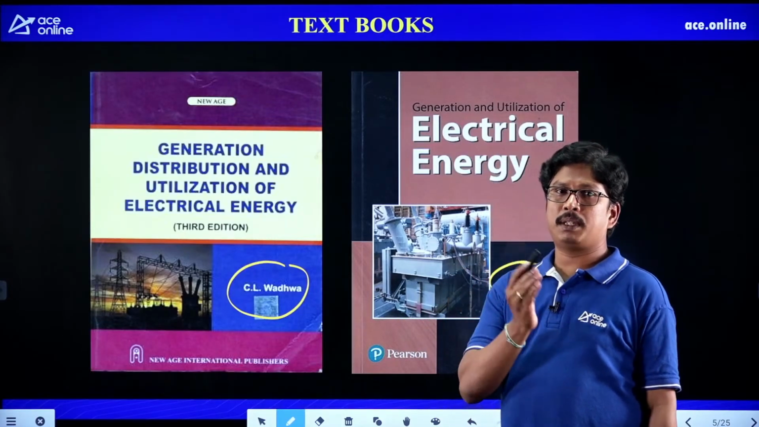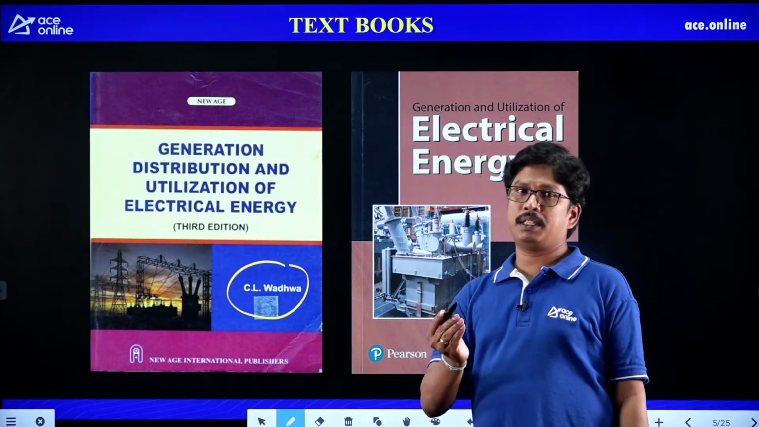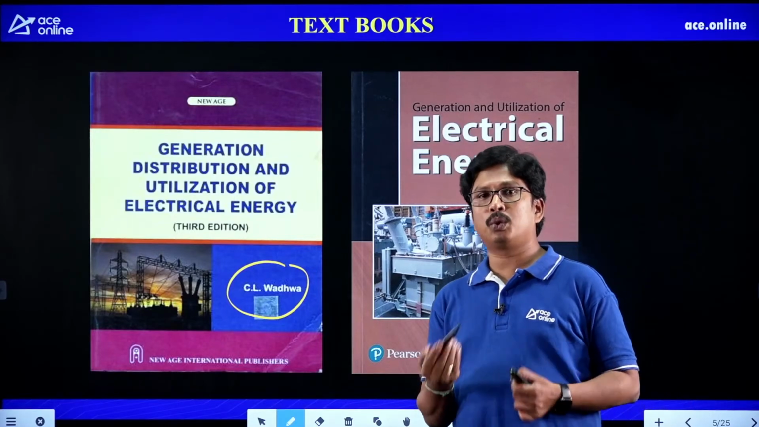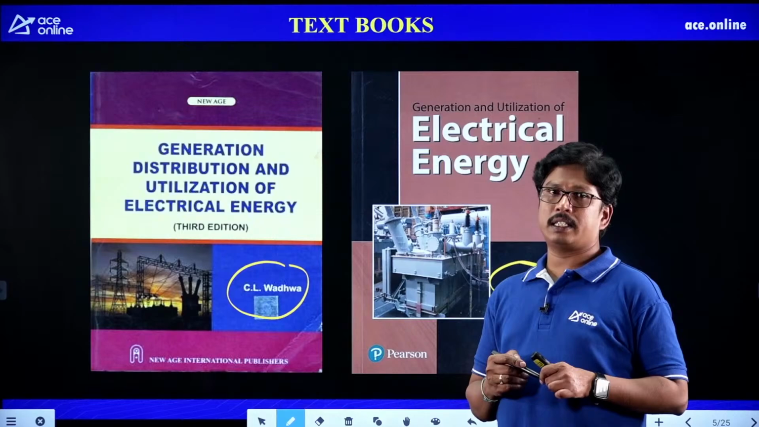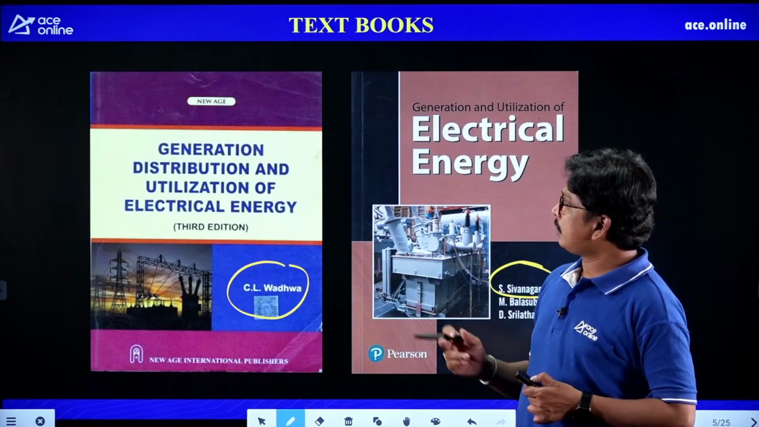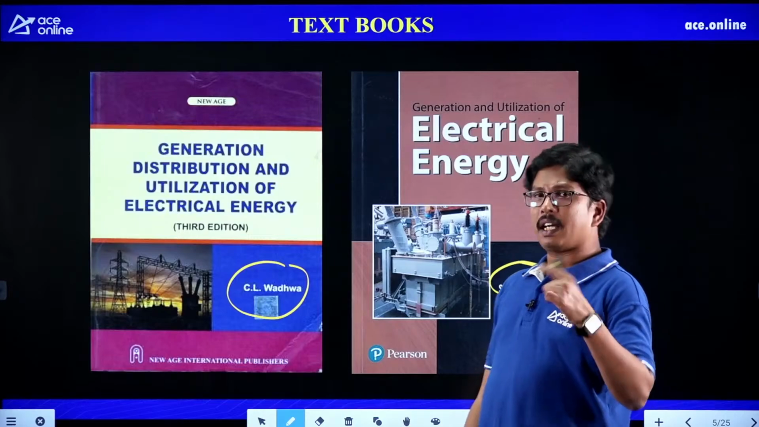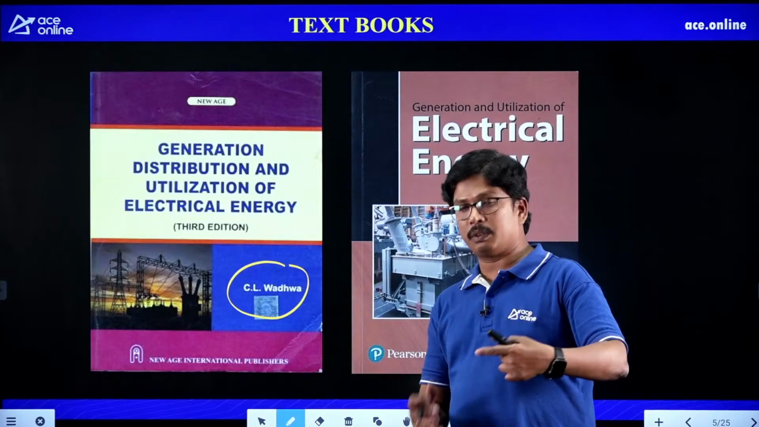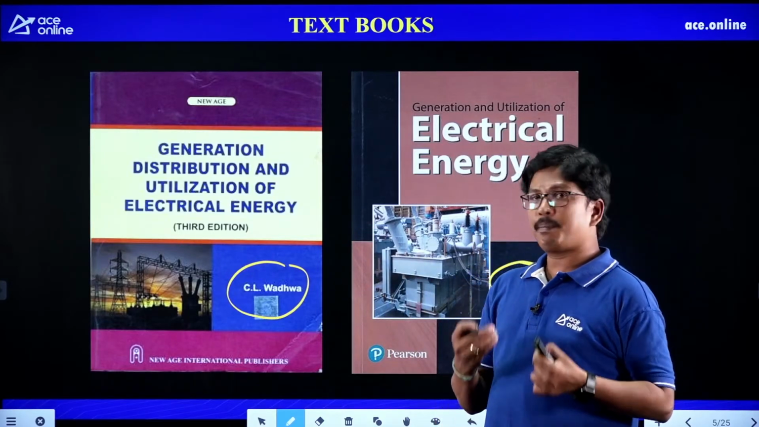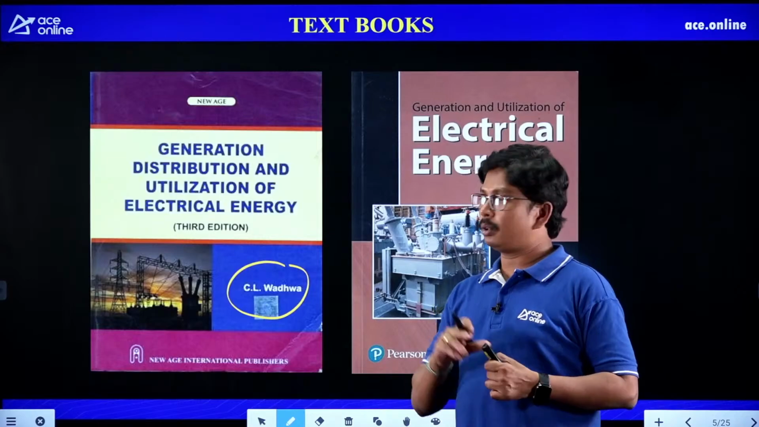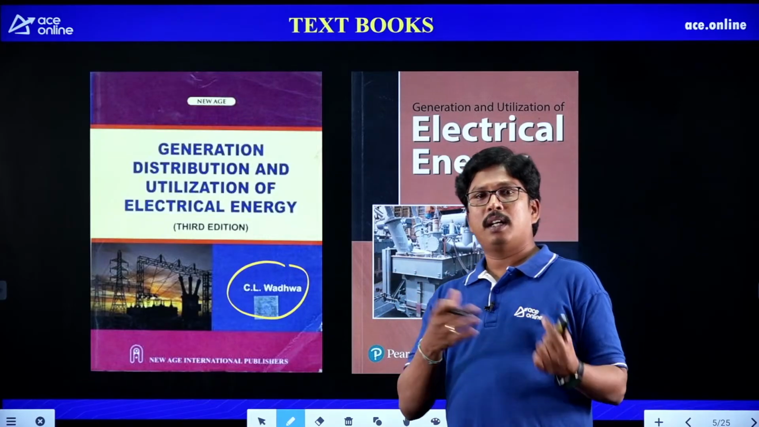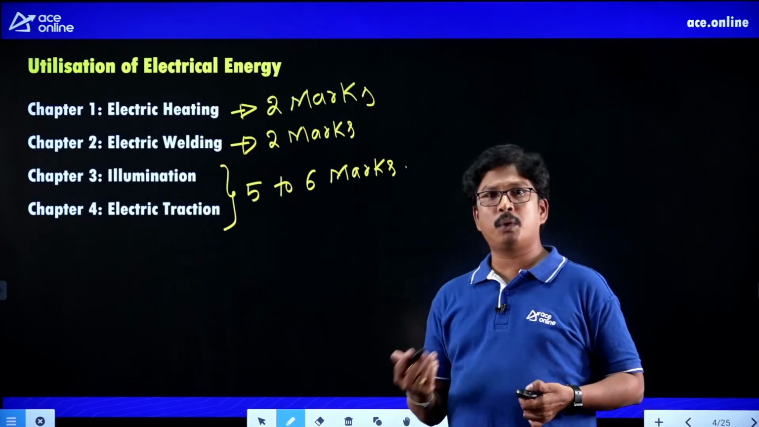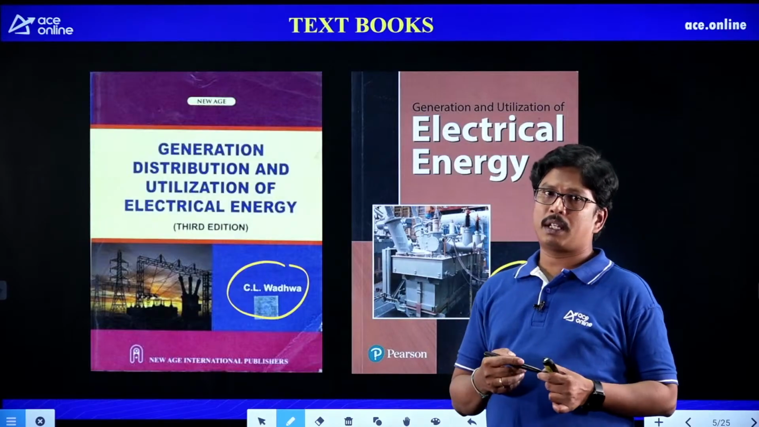Clear? So after completion of welding we can practice some questions, after completion of traction we can practice some questions, like that. That is the most important thing that you have to do in case of utilization of electrical energy, students. These textbooks not only cover the theory, they also ask questions, a wide number of questions, so we can practice more. It is better to take the 2 textbooks and practice more questions. Why? Because we have more weightage here.